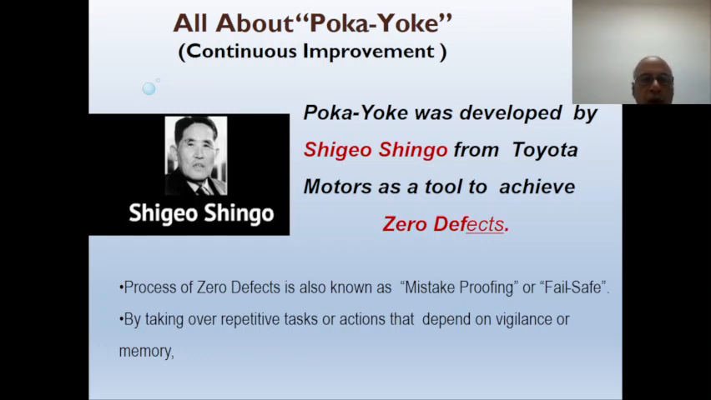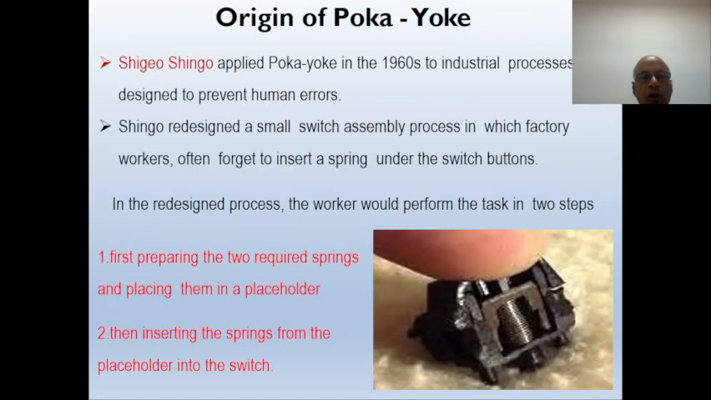This concept of Poka-yoke was developed by Mr. Shigeo Shingo, a senior management person from Toyota Motors, as a tool to achieve zero defects. The process of zero defects is also known as mistake proofing, fail safe or fool proofing, by taking over repetitive tasks or actions carried out by humans and machines which are dependent on vigilance or memory. Shingo applied the Poka-yoke concept for the first time in the year 1960.